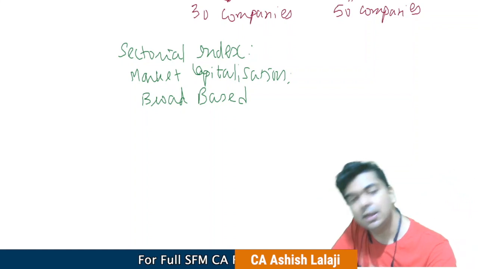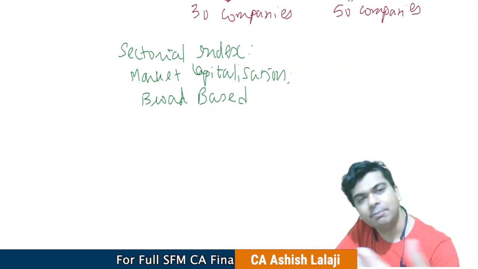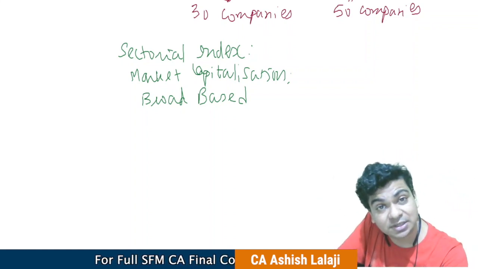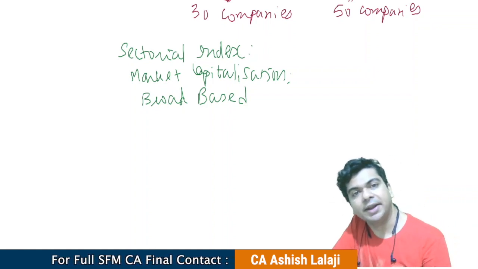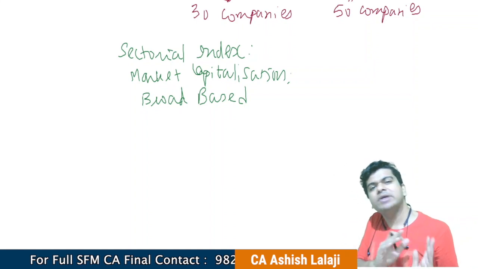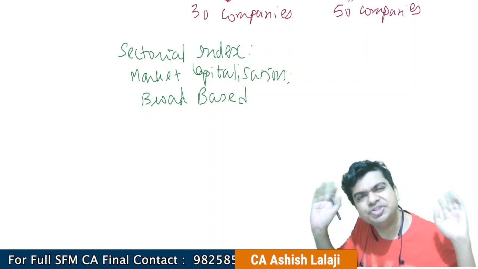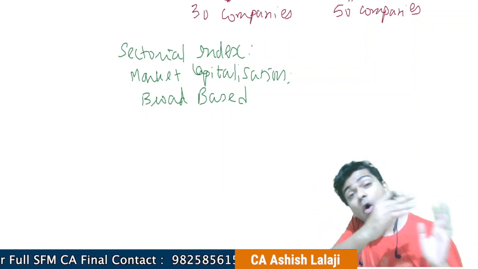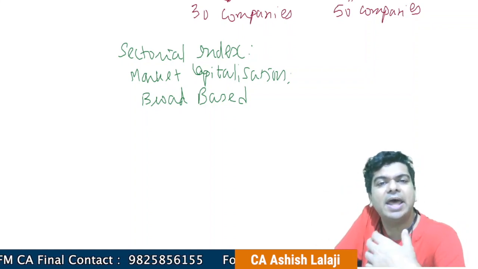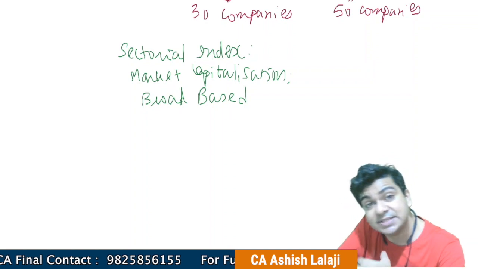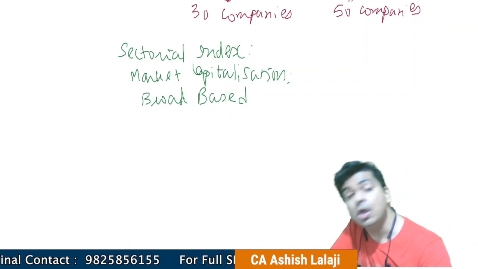But as I said, people like you and me are basically going to track mostly the benchmark index. So if I'm someone who has invested in stock markets, or I have some genuine interest in the stock market, or I may have invested even in mutual funds, I'll always be like, okay, what is the Sensex? Is the Sensex going up? Is the Sensex going down? What about the Nifty?